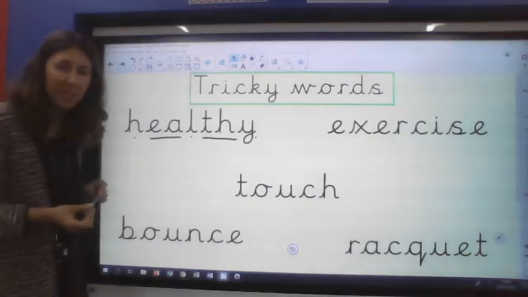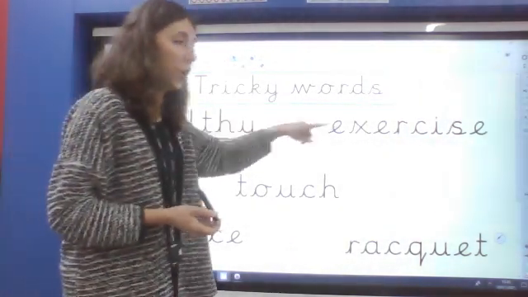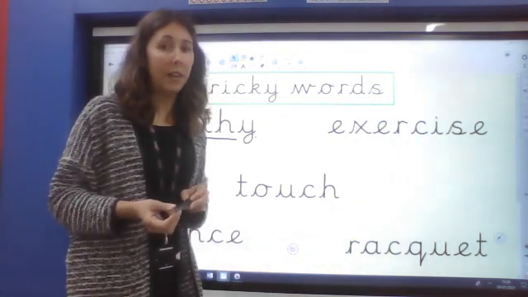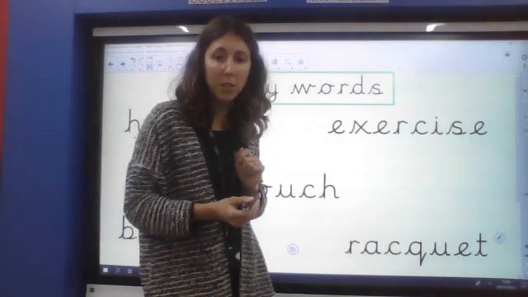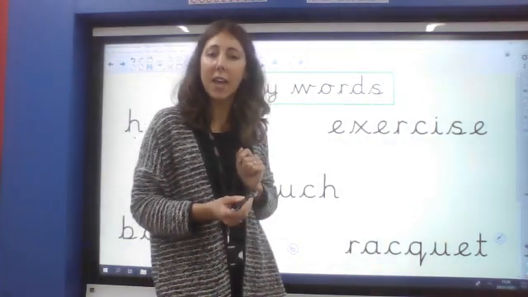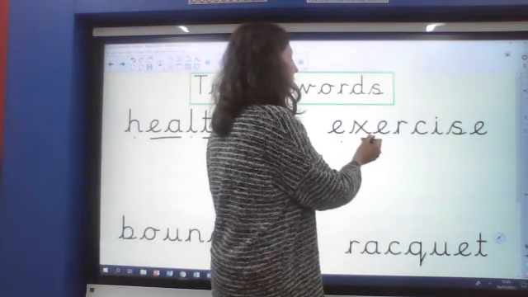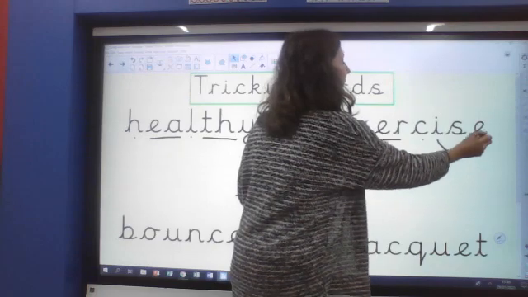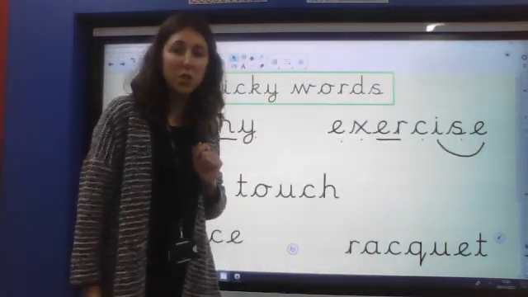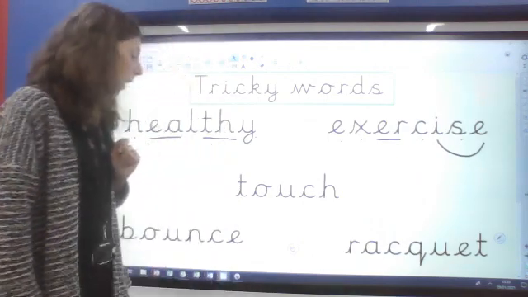We've had that word in science a little bit as well, haven't we? The word healthy. And this word links to being healthy. It's got a soft C in the middle. A soft C makes a S sound. It's exercise. Do lots of exercising to keep us healthy.